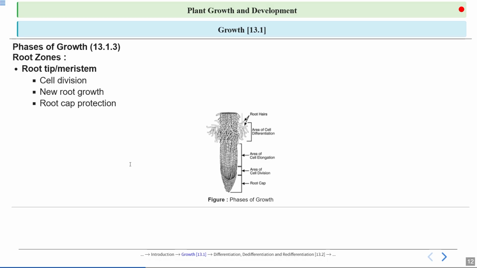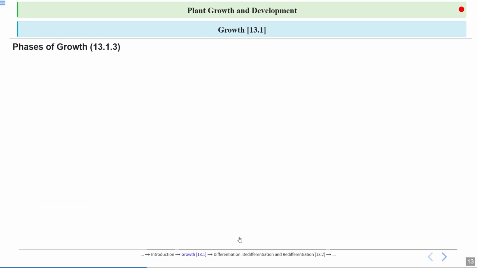And we already talked about the root tip or meristem, that it is a region which is responsible for cell division. Here new root growth takes place, and here the root cap provides protection, which means the root cap protects the tender apex or tender tip of the root. So it acts as a shield.